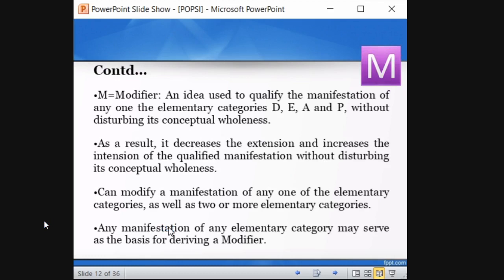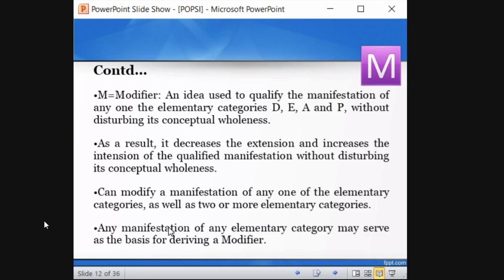And next is the modifier, M. An idea used to qualify the manifestations of any one of the elementary categories without disturbing its conceptual wholeness. So without disturbing the DEPA conceptual wholeness, whichever comes there falls into this modifier category. The modifier decreases the extension and increases the intention. In modes of formation of subject, we studied this concept, right? Decreasing extension and increasing intention. I hope you remember this.